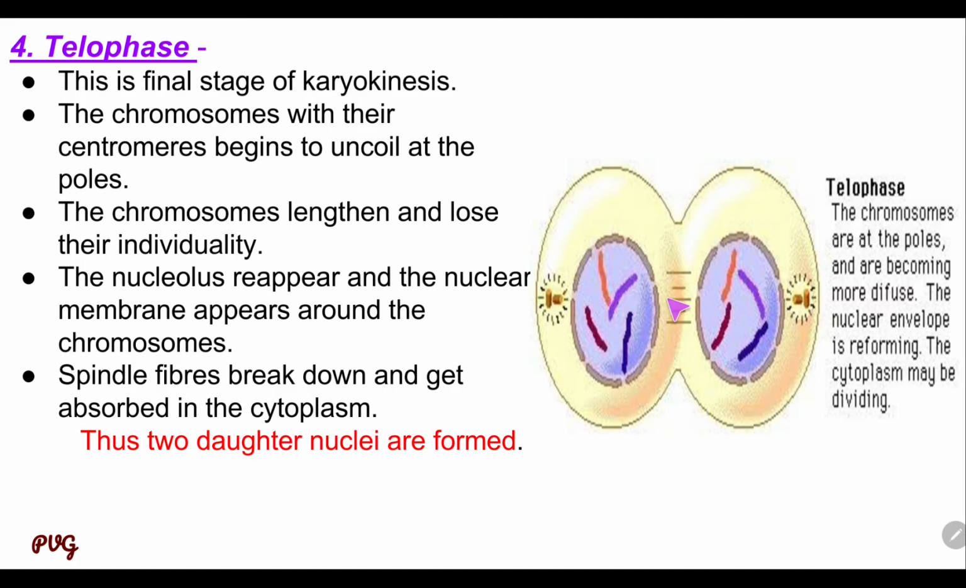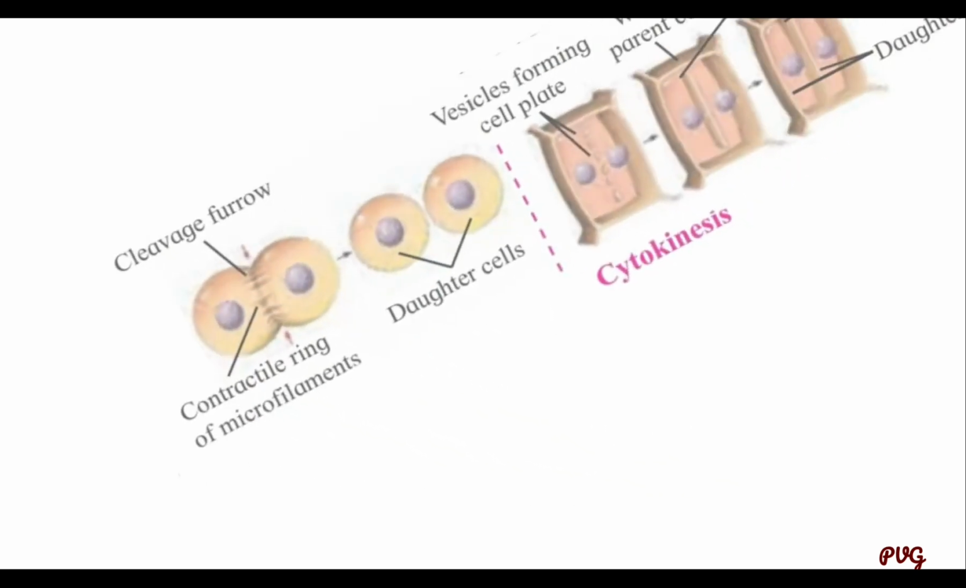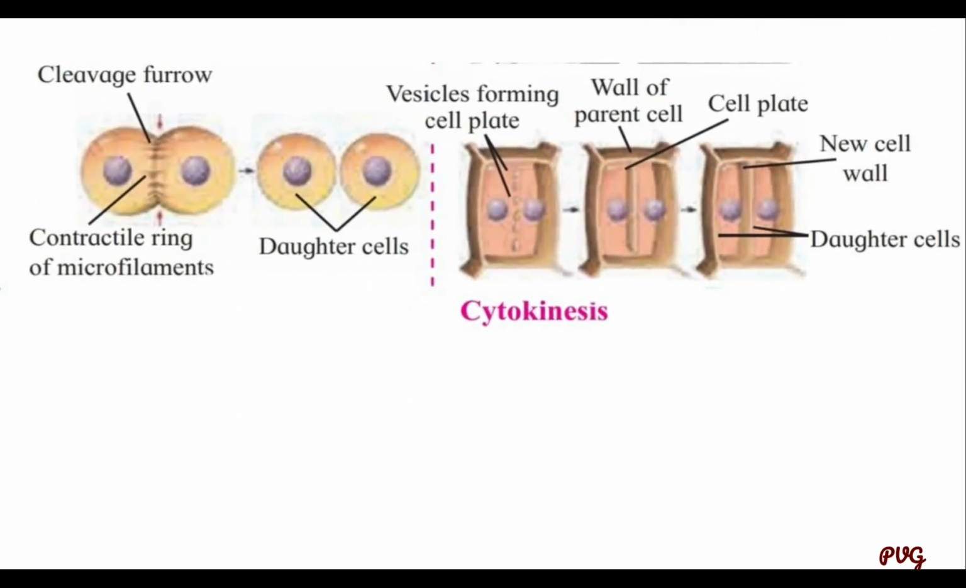Spindle fibers disappear completely, absorbed in the cytoplasm, and thus the two daughter nuclei, this one and this one, are formed. Then actually there are some significant points during that division, and that is cytokinesis. That means after karyokinesis, cytokinesis occurs.